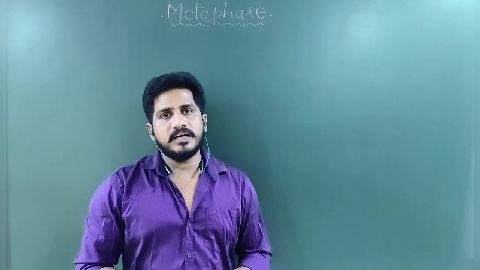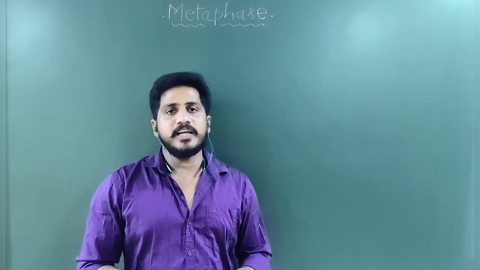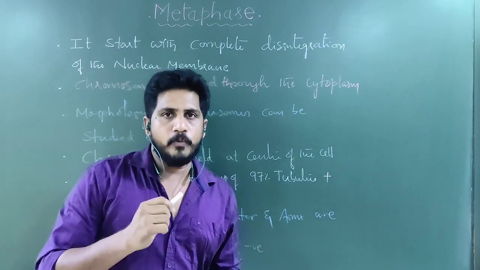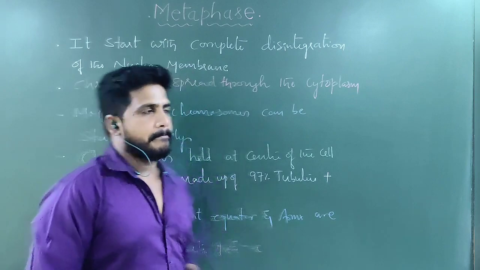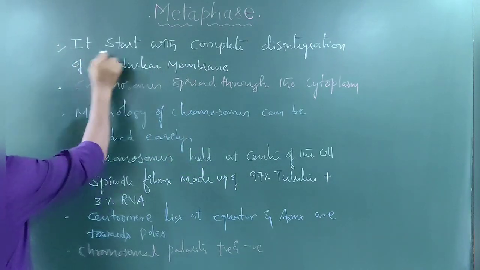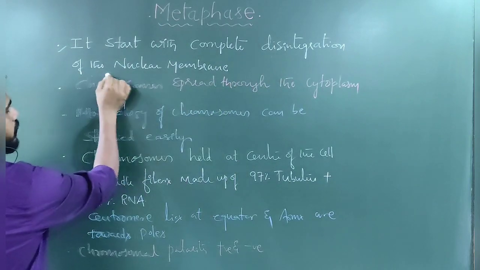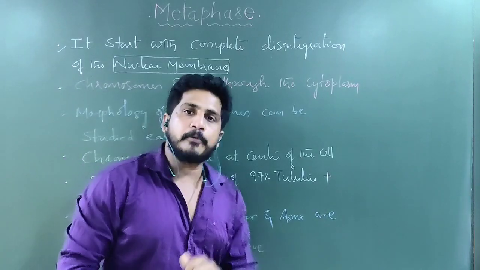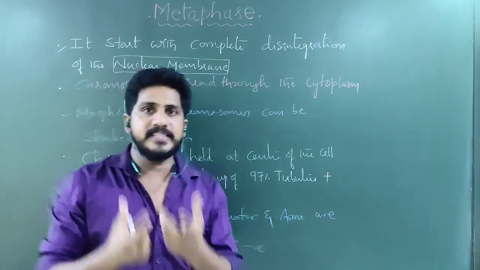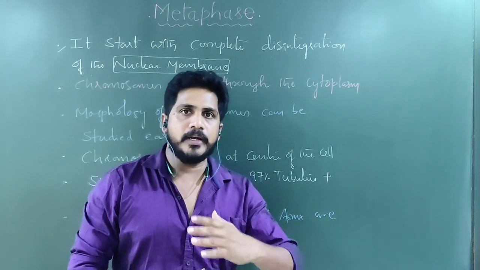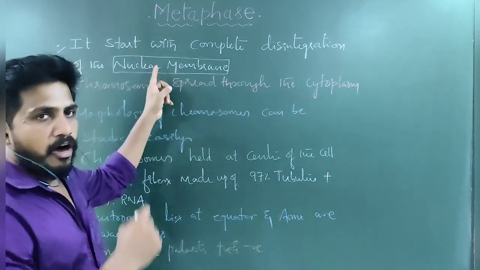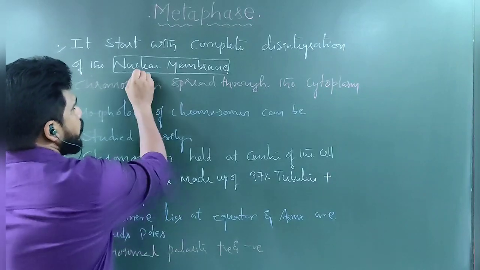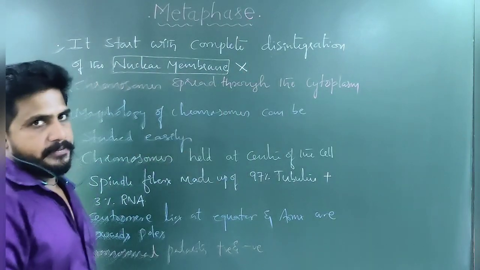Let us see the important features that are easily observable under microscopic examination in the metaphase. Let us see one by one the points which happen in the metaphase. First one, it starts with complete disintegration of the nuclear membrane. Just recall the knowledge from the last class. In the prophase, the nuclear membrane is going to disappear. In the late prophase, the nuclear membrane is disintegrating. After late prophase, what starts? Metaphase begins. So the nuclear membrane is completely disintegrated.